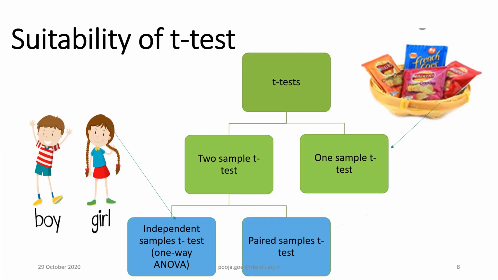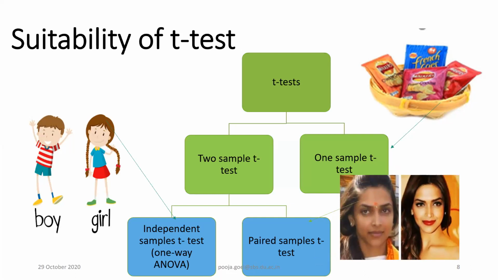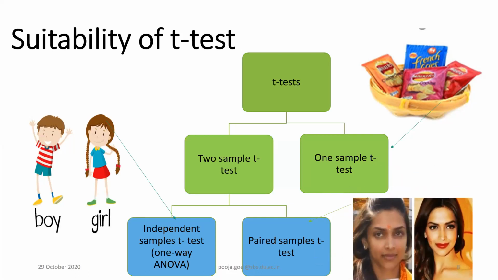Now, what is paired sample t-test? Paired means before and after, right? So I told you 3 types of t-test. First is 1 sample t-test when we are checking the claims, 2 sample t-test when we are comparing between the categories, and pre and post, right?